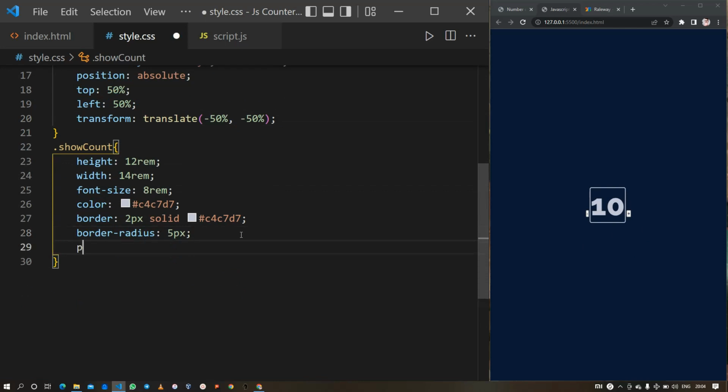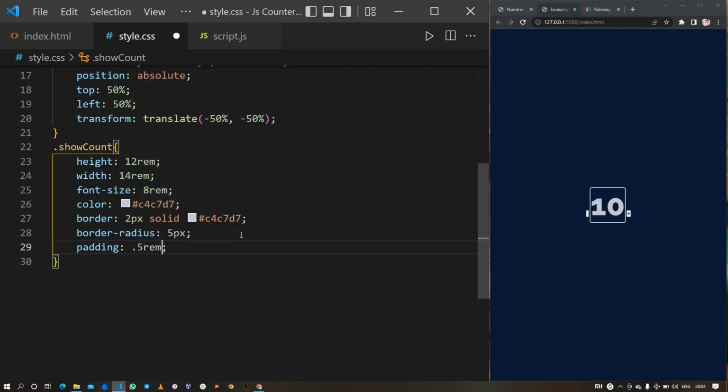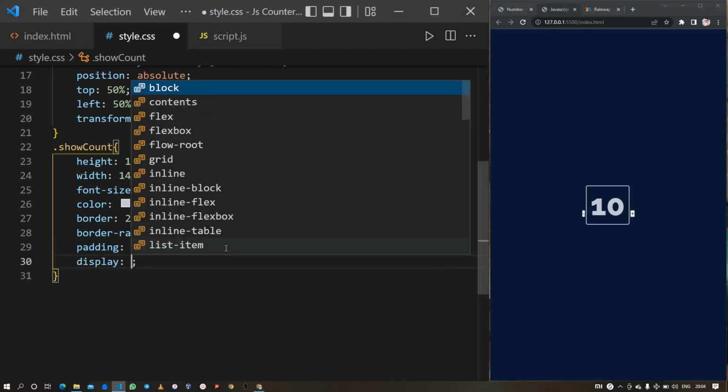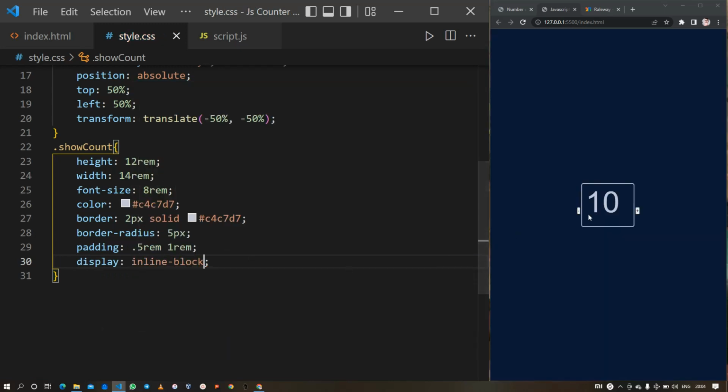Next we will give some padding to this counter, which is going to be 0.5 rem from the top and bottom and 1 rem from the left and right. Okay, so Ctrl S to save. The padding is not applied properly, so first I need to set it to display inline-block, and now let's just refresh it.